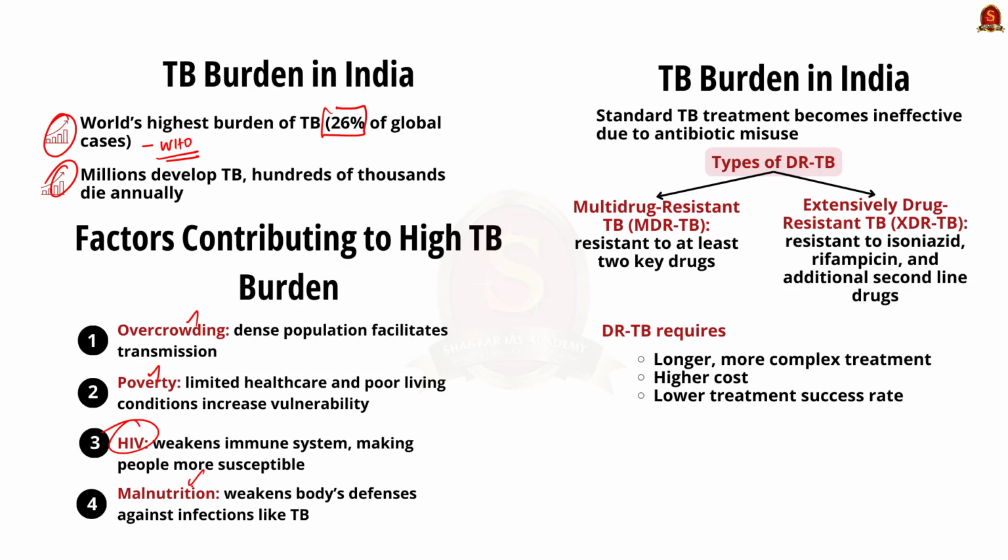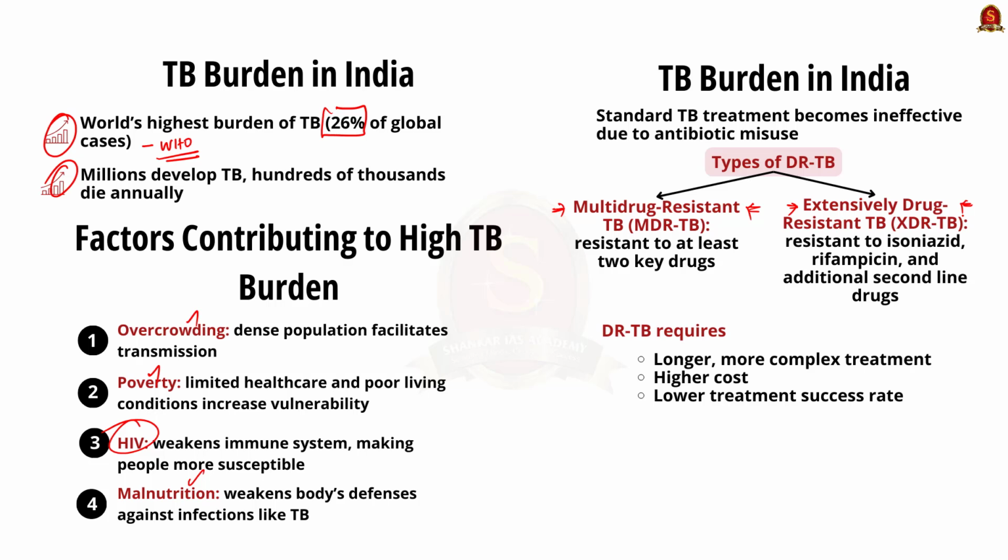So, with this understanding, now let us revise about the drug-resistant TB. See, one of the biggest challenges in combating TB is the emergence of drug-resistant strains. Drug-resistant TB occurs when the TB bacteria do not respond to the standard treatments due to the misuse or incorrect use of antibiotics. Note that there are two main types of drug-resistant TB.